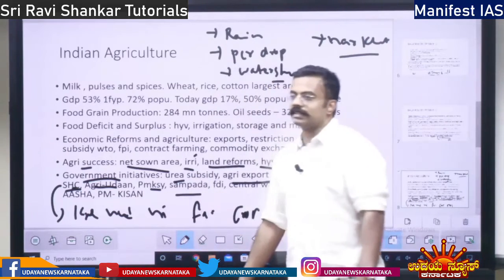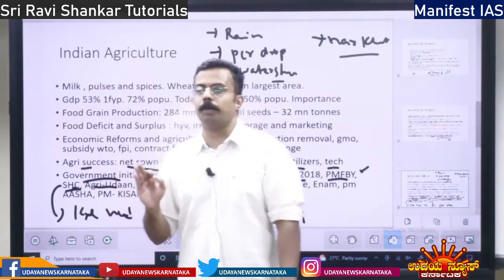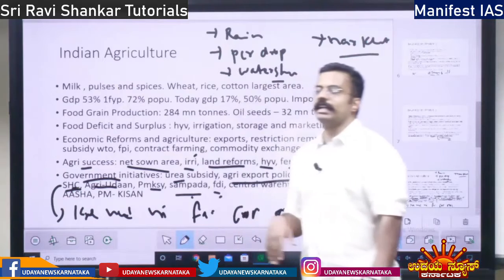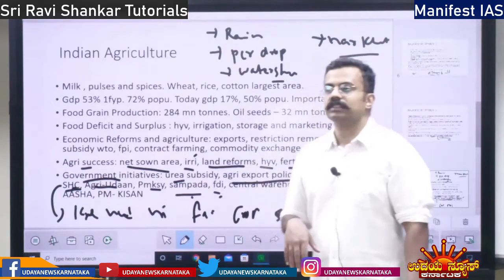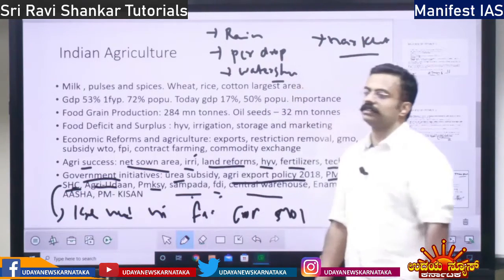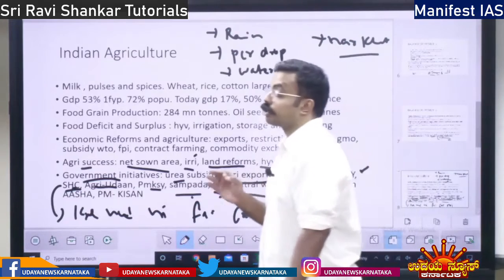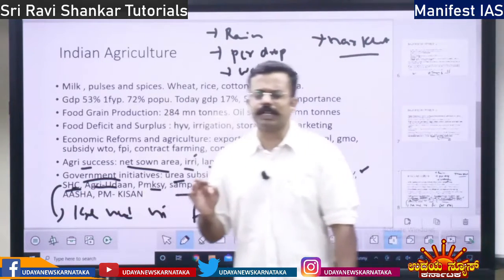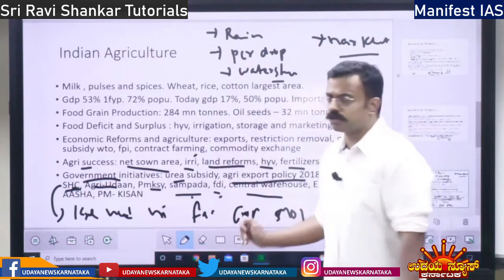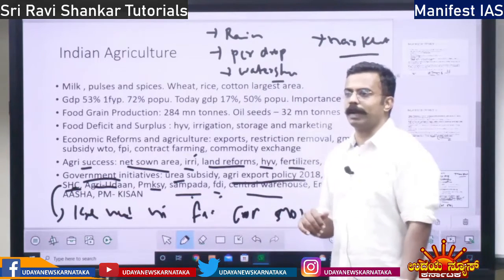Then you have the Sampada Scheme. What is the Sampada Scheme related to? Food processing industry. Very, very important. Sampada Scheme, food processing industry. Then you have FDI in agriculture, foreign direct investment. Then you have the Central Warehouse Corporation. Also you have the Rail Warehouse Corporation, and the Container Corporation of India Limited is there. Central Warehouse Corporation is there. What is a warehouse? It is where storage will take place, right?